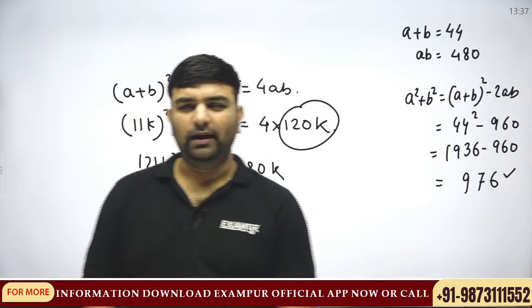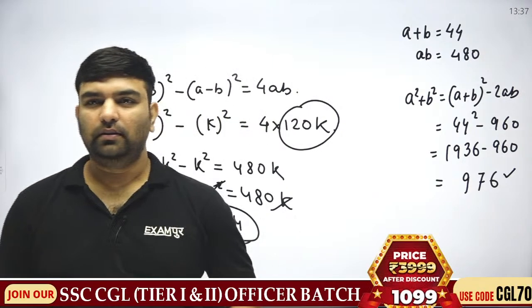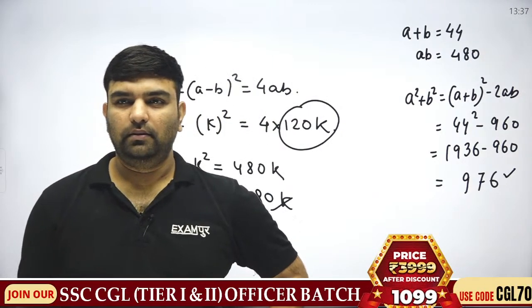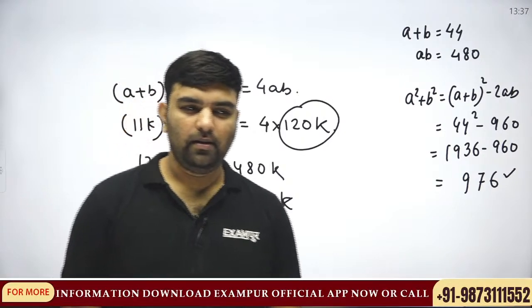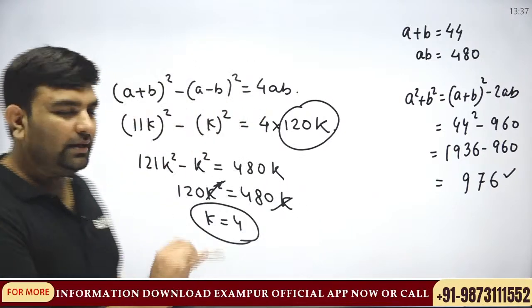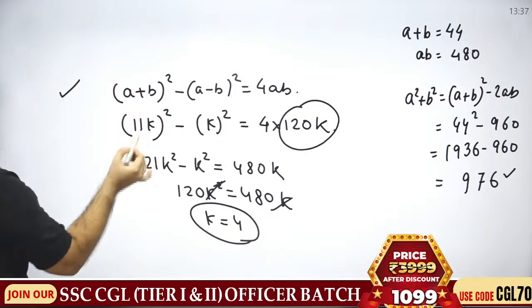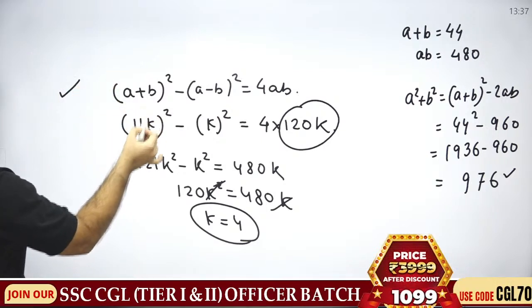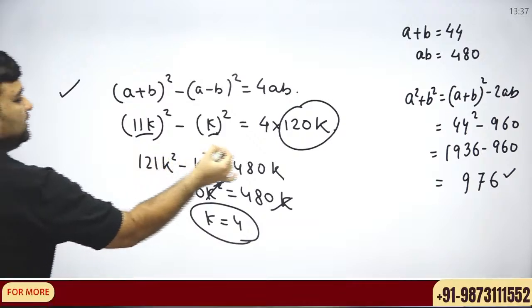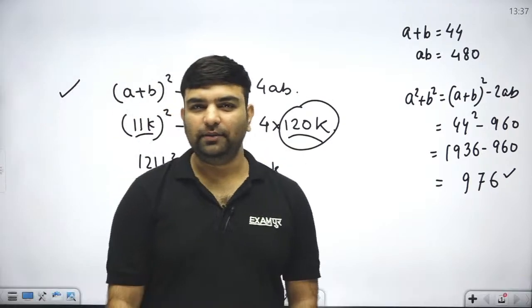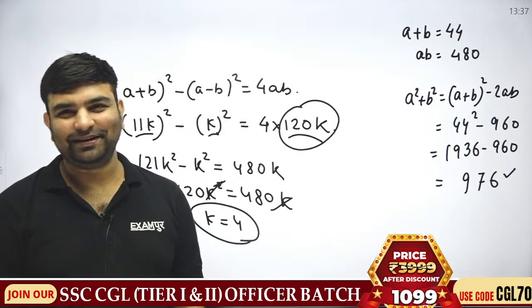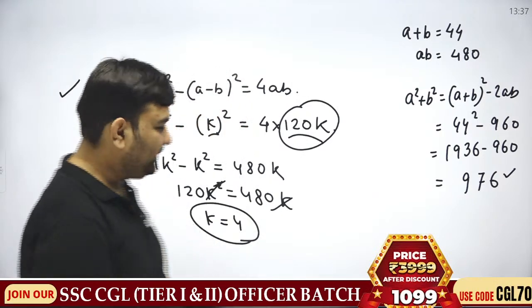This is direct. A plus b is 11 ratio 1 ratio 120. Using it directly. Okay. Next.